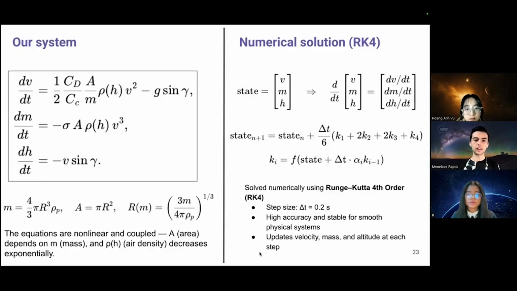And so here we present a mathematical model describing a particle's entry into the Earth's atmosphere. It is a set of three coupled equations for velocity, mass, and altitude, capturing the drag, gravity, and ablation, as you can see on the top left. Because these equations are non-linear and interdependent, we solve them numerically using the Runge-Kutta fourth order method with small time steps to track the particle's descent accurately.